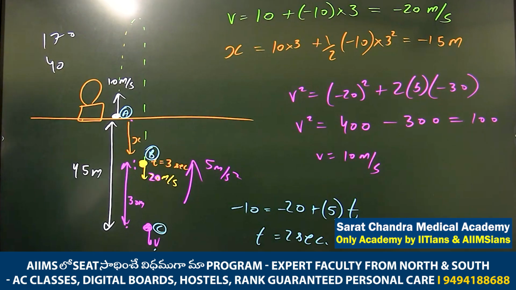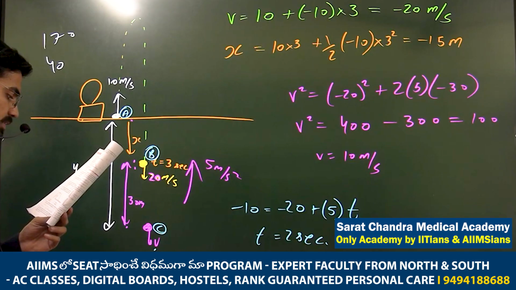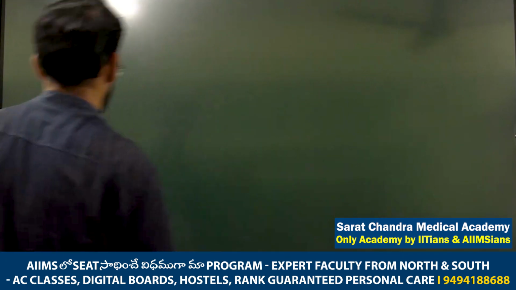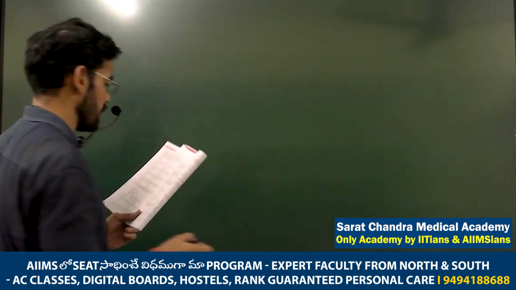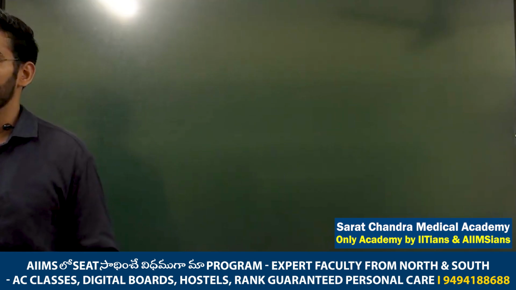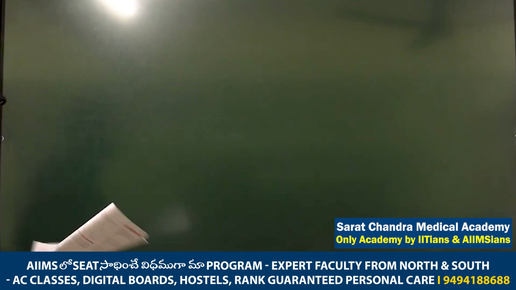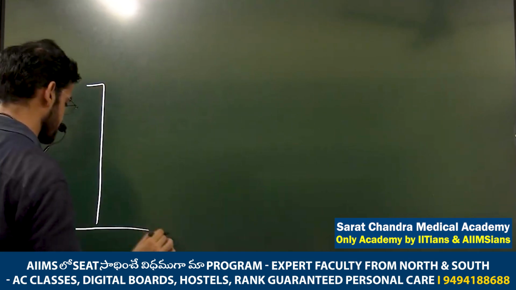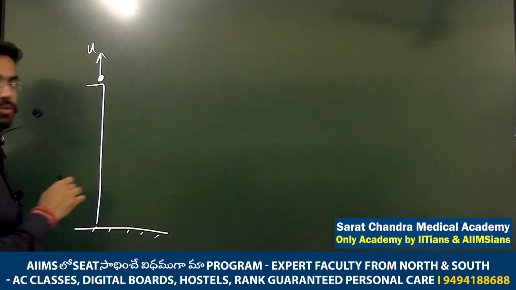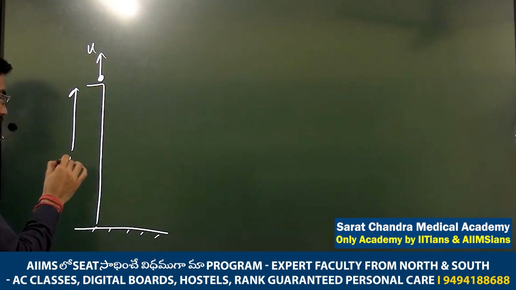76 doubt. A ball is thrown vertically upward from the top of a tower with a velocity 10 meter per second. If the ball falls on the ground after 5 seconds, the height of the tower is. Now this is formula based. Okay. We can say, if I ask you a particle thrown upward from a height, what is the time of flight of that particle, right? So he gave you the time of flight. He said that the particle is thrown with initial velocity u, okay, from a capital H height.